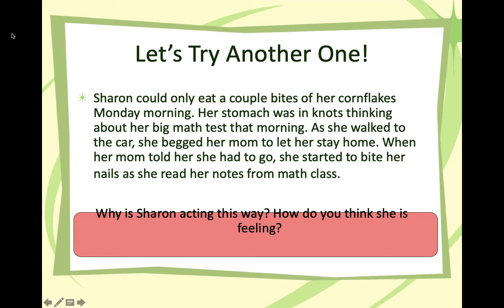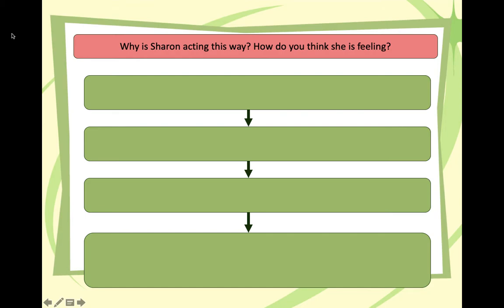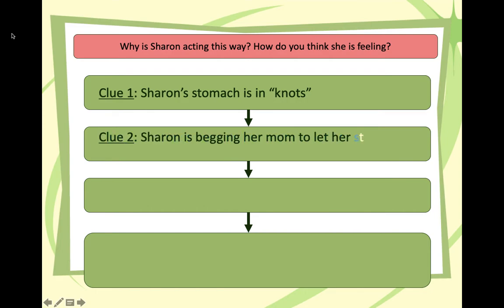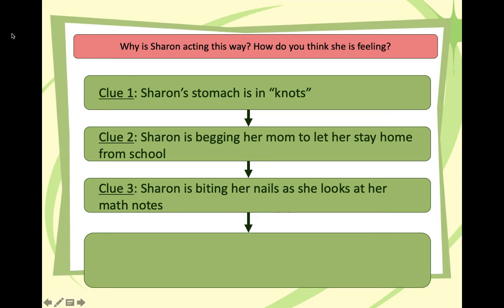The author never specifically states how Sharon is feeling, but if we look at the different clues in the story, we can come to an inference. So why is Sharon acting this way, and how do you think she is feeling? Again, let's analyze the clues in the story. Clue 1, her stomach is in knots. Clue 2, she's begging her mom to let her stay home from school. And finally, clue 3, she's biting her nails as she looks at her math notes.